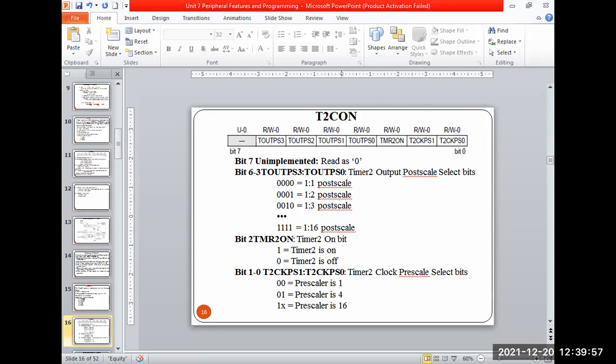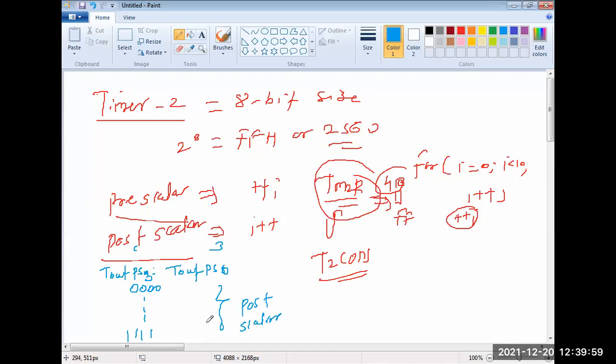The meaning is that if I generated the timer for 1 second, once these values are over, and I selected these bits TOUTPS0 to TOUTPS3 as 1111, it will multiply this count value by 16, 1:16, and the time will be 16 seconds instead of 1 second.